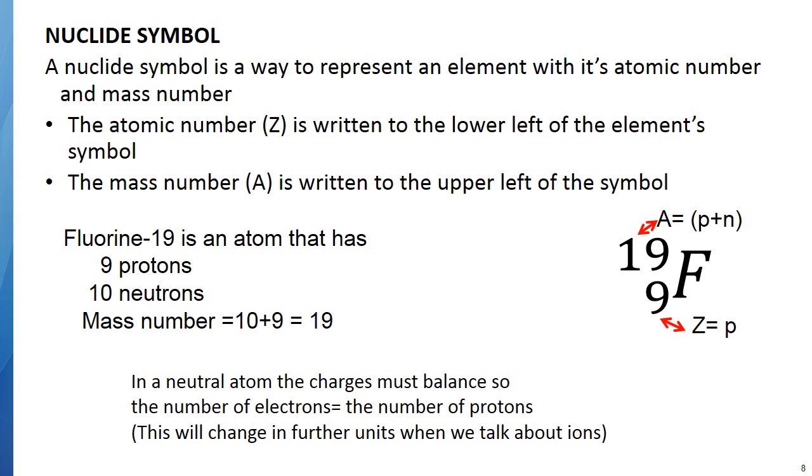In Unit 5, we're going to talk about different things having to do with electrons. But for right now, keep in mind that a neutral atom means that the charges are balanced. Since protons are positive, electrons are negative. In order to be balanced, we have to have the same number. So, at least in this unit so far, the number of electrons will always equal the number of protons. So this element, fluorine 19, has 9 protons, 10 neutrons, and 9 electrons.